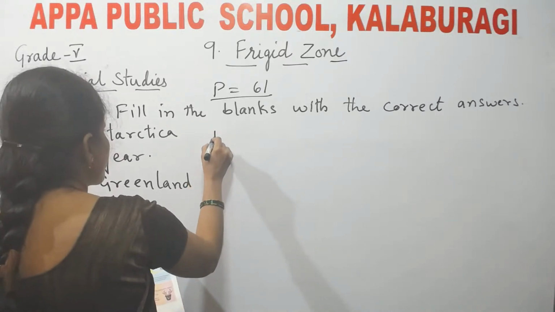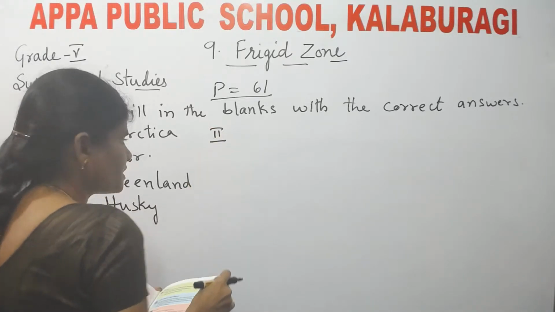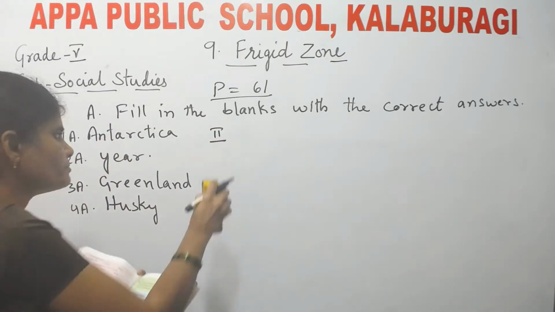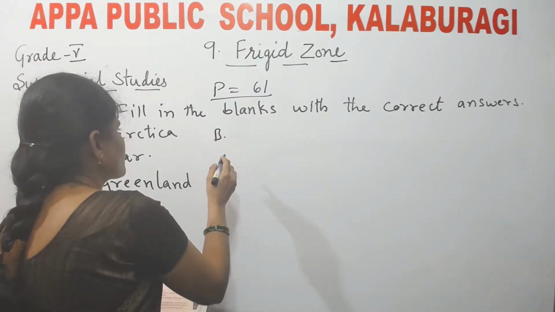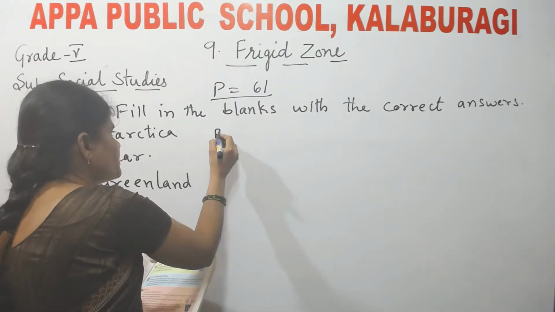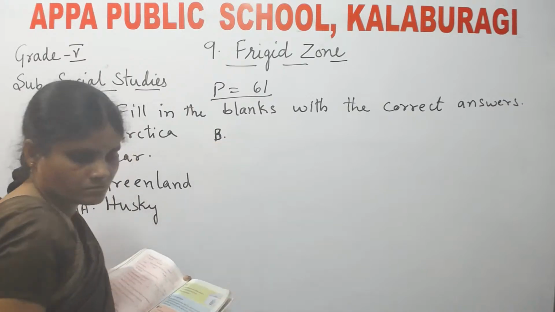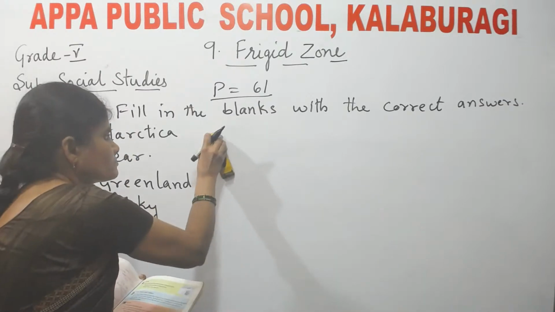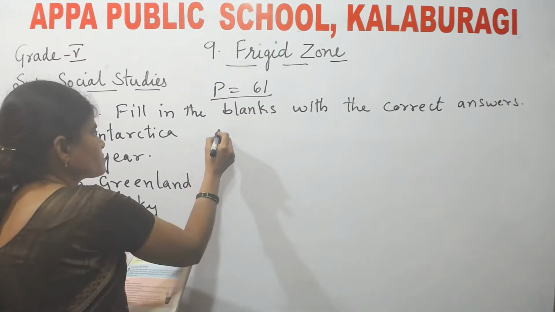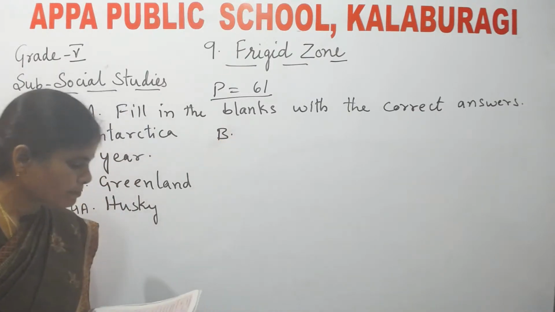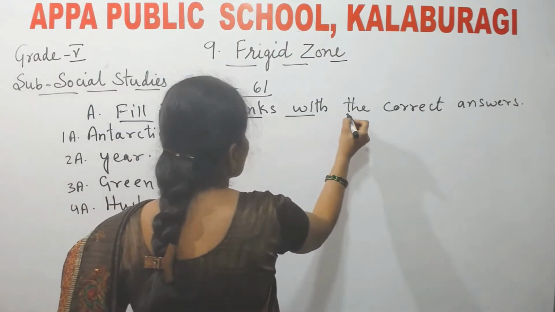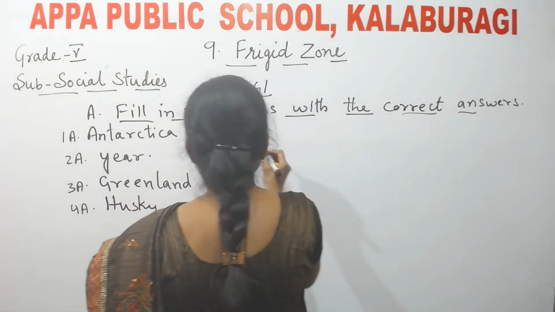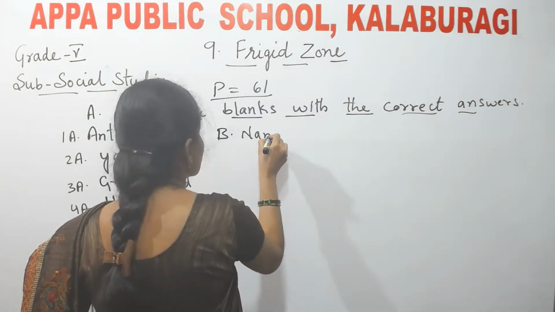Next, second bit. That means bit number B. Second bit is name the following.